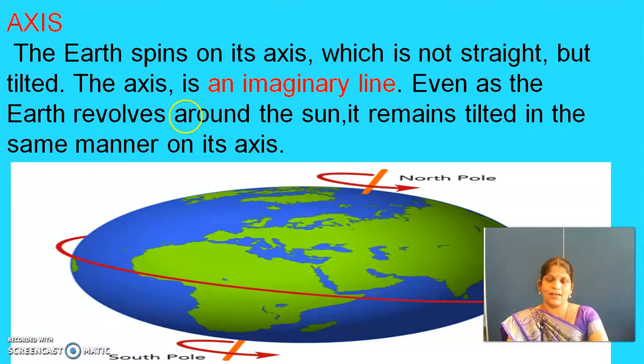And axis. Axis is an imaginary line. It connects the north pole and south pole. Our axis is not straight. It is tilted towards the north direction, that is 23.5 degrees. Even as the earth revolves around the sun, it remains tilted in the same manner on its axis. This tilted position makes the orbital plane that you can see in the revolution part.